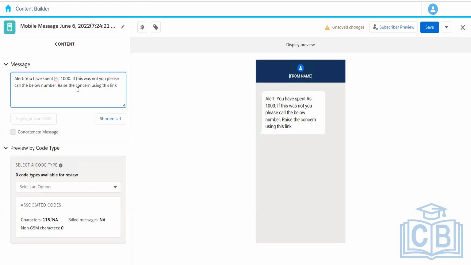But we are limited to 160 characters for the entire message. And if this URL is very long, we want to shorten it. So we have this inbuilt feature. Using this, we can shorten the URL so that it doesn't take many characters, and we do not face the 160 character limitation.